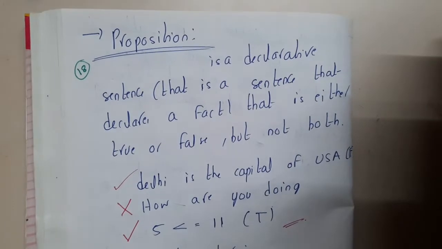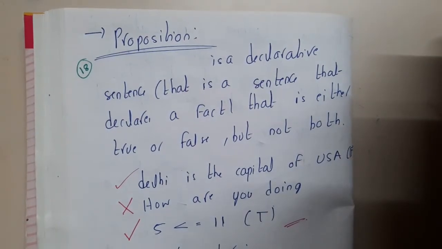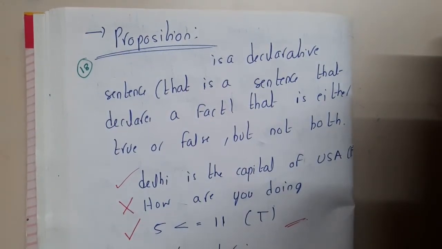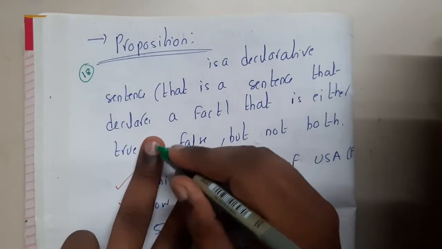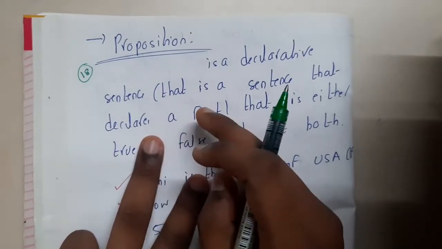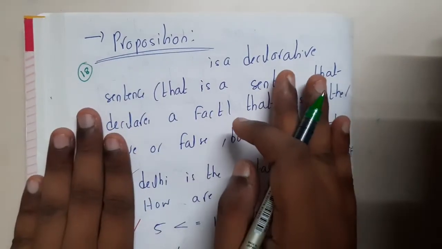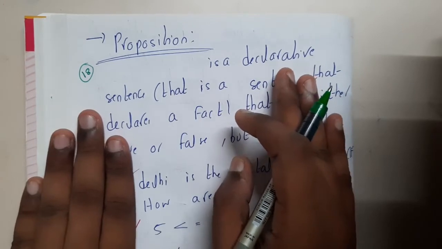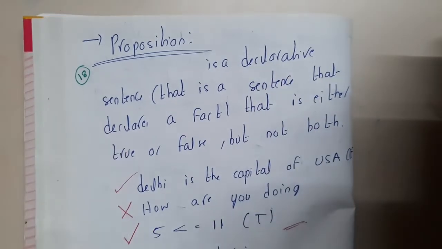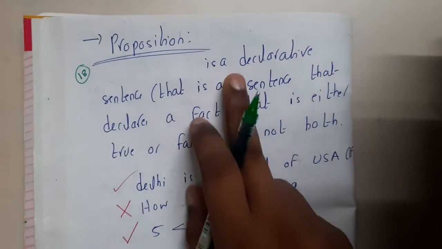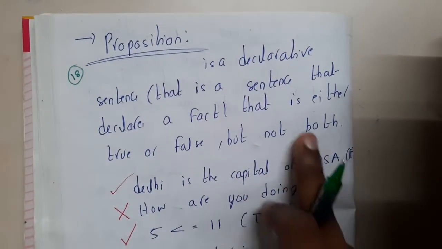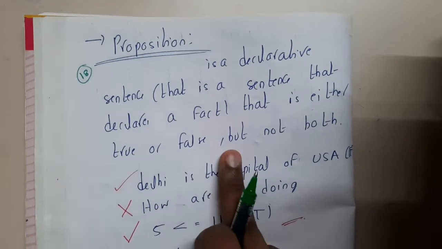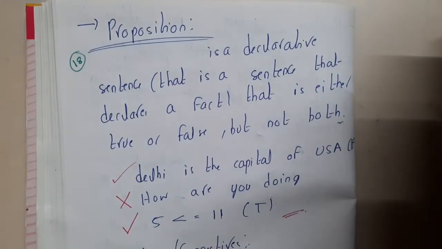So basically, what is a proposition? A proposition is nothing but a statement. The only thing that you should remember is this statement should be either true or false. If it has this property, that it will be true or false, that's it. There is no chance of 50-50 or anything like that. That is a proposition. It is a declarative sentence, that is, a sentence that declares a fact that is either true or false, but not both.